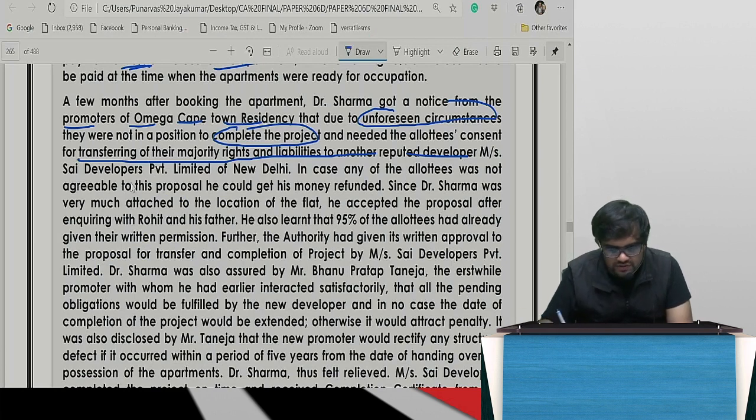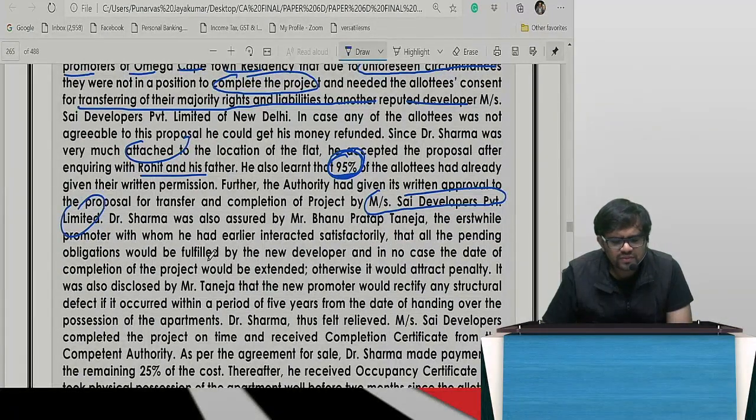Since Dr. Sharma was very much attached to the location, now this fellow is attached there. He accepted the proposal after inquiring with Rohit and his father. 95% of the allottees had already given the written permission. Further, the authority had given its written approval to the proposal for transfer of the project to Sai Developer. So this is the transferee. Dr. Sharma was also assured, mother promise, father promise.